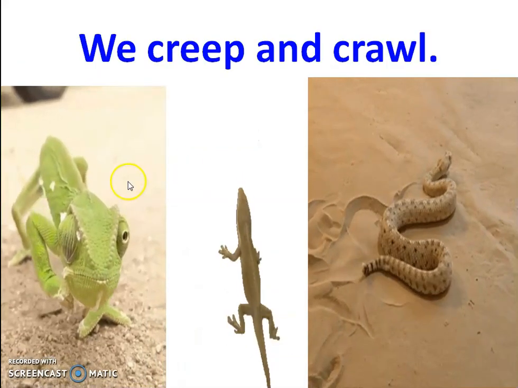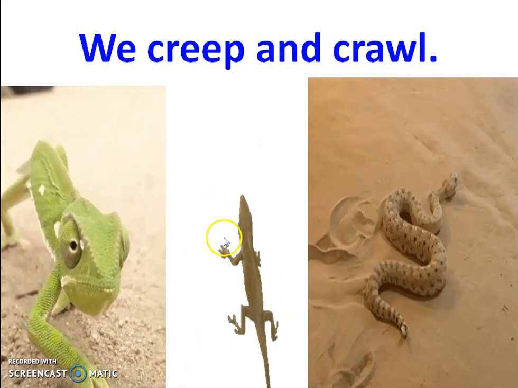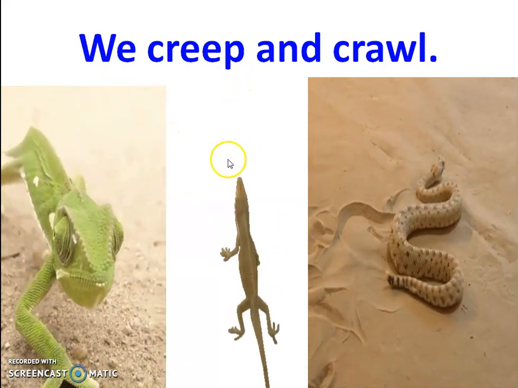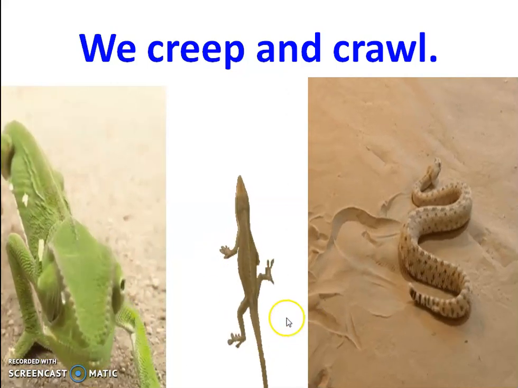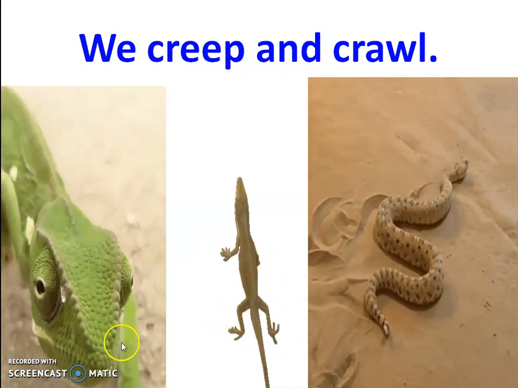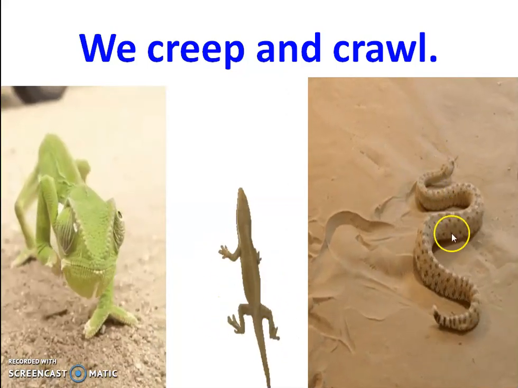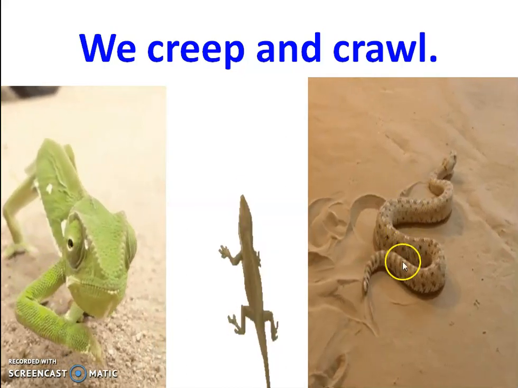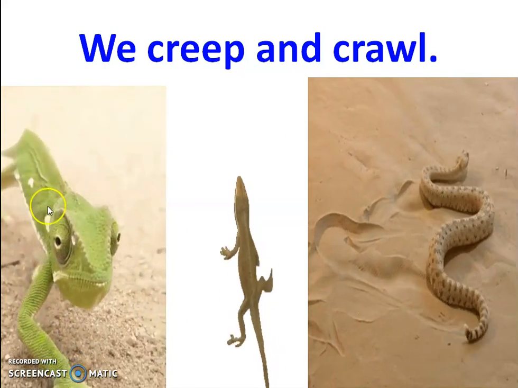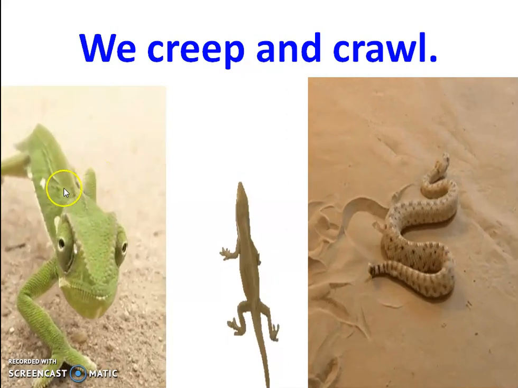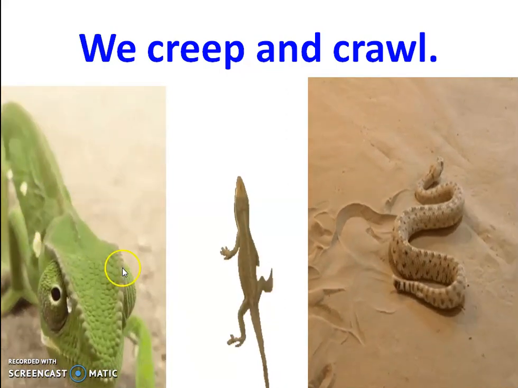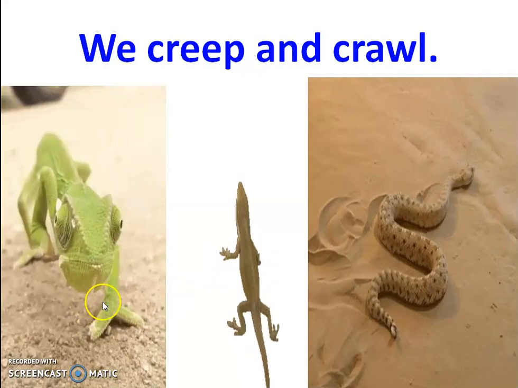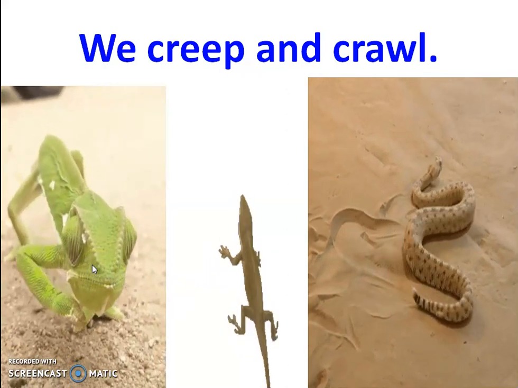Okay, here you can see the next type, that is we creep and crawl. These animals have 4 legs, 1 2 3 4, but their legs are very short. But snakes don't have any legs, and they have scales on their bodies. The animals which creep and crawl have scales on their bodies.